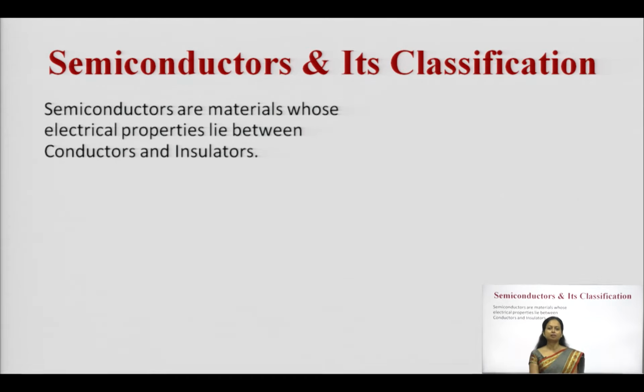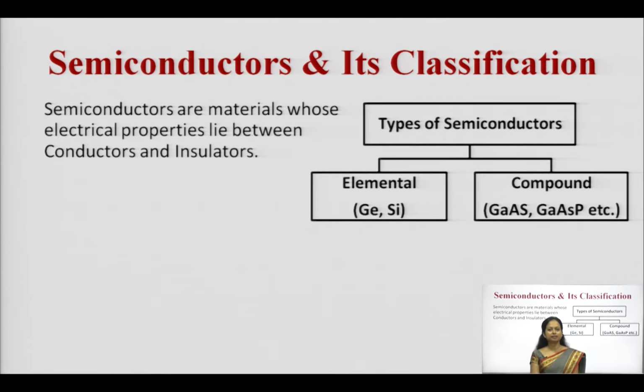Now, how many types of semiconductors actually exist? There are two types of semiconductors, elemental and compound semiconductors. What are elemental semiconductors? What are compound semiconductors? From the name itself it is clear, elemental semiconductors are those which consist of only single atoms. Here you can see the examples of germanium and silicon. In this case it may be composed of atoms of germanium itself. While in the case of the compound, I have written two examples here, it is a combination of two or more than two materials.